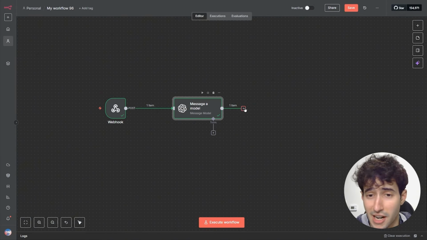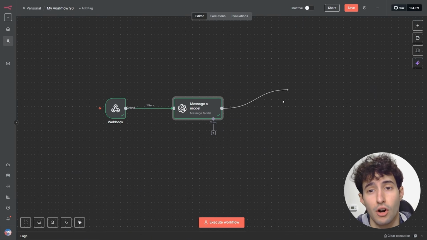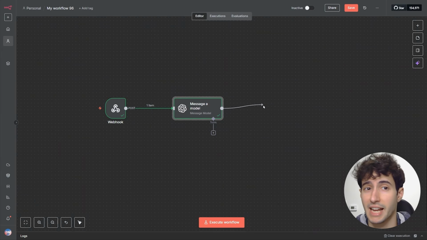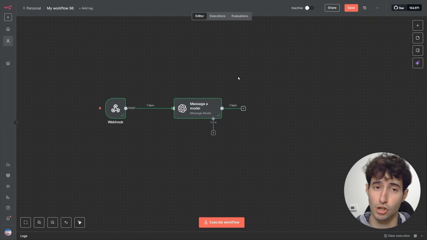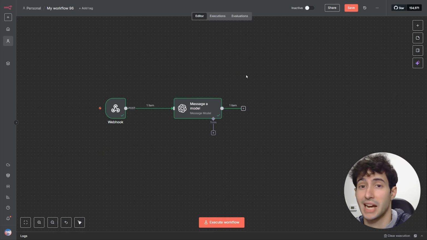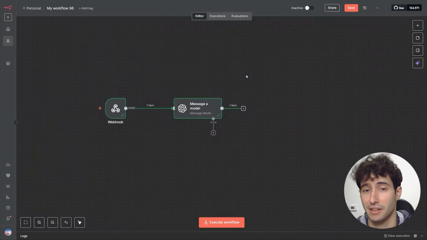And now that we have the analysis ready, it's time to move on with the rest of our automation. The next step that we need to take is to figure out whether the user has also inserted a website URL inside our app, in which case we will need to scrape that website in order to retrieve relevant information from it.